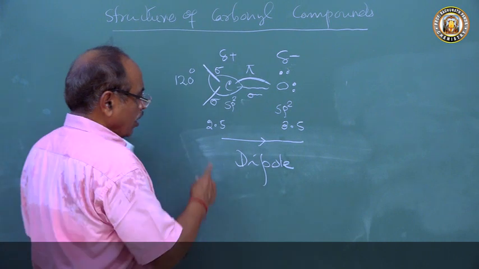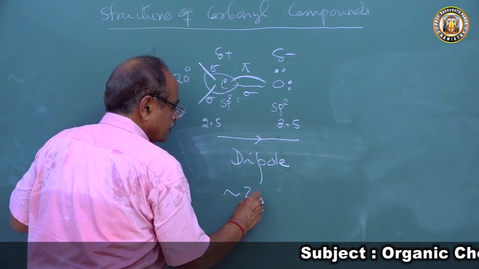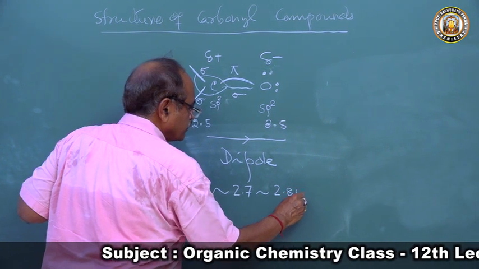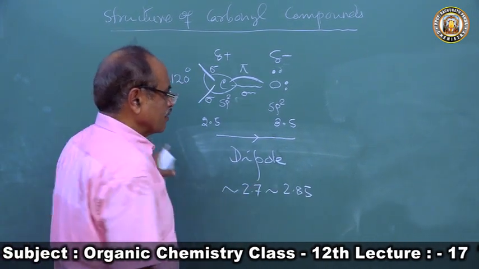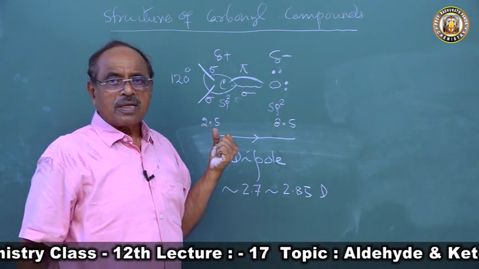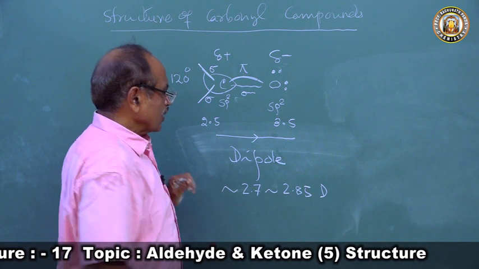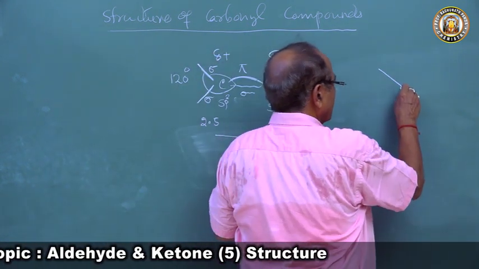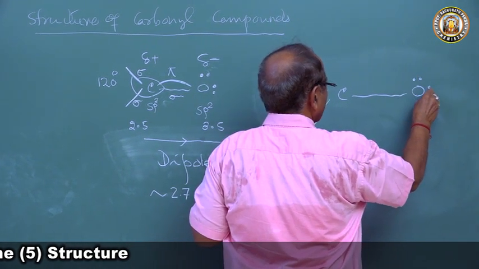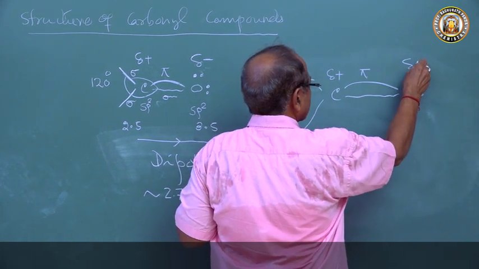The dipole moment of these carbonyl compounds is around 2.7 to 2.85 D. That means there is a very strong dipole. Why a strong dipole? Because two lone pairs of electrons are there, negative charge. If you come to the carbonyl group, the oxygen atom has two unshared pairs of electrons, and this is the pi bond, and the carbon atom has a delta positive charge and oxygen a negative charge.